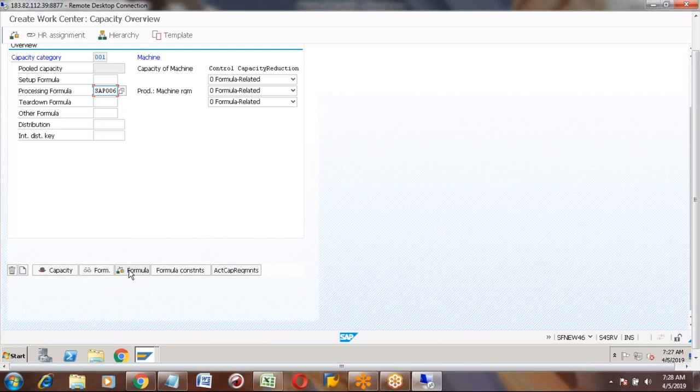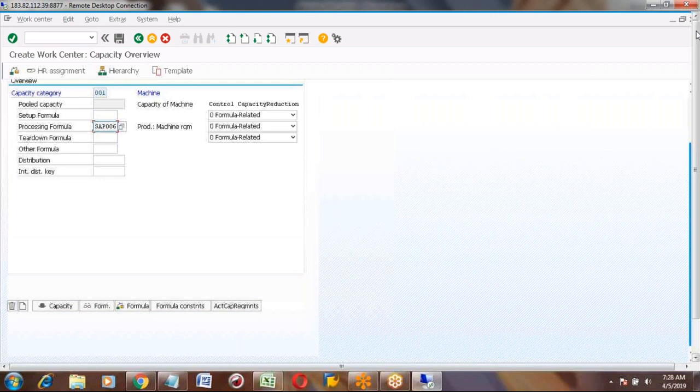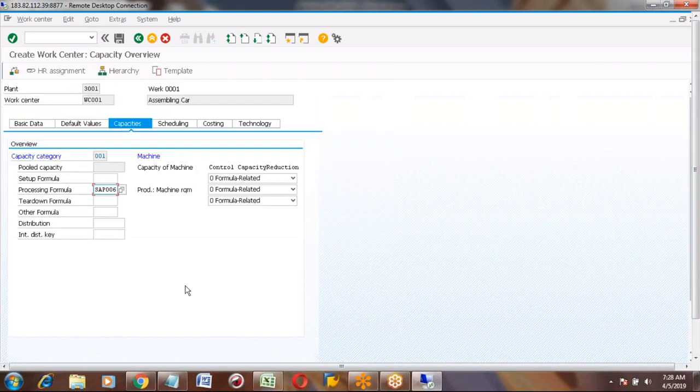And in capacity, we need only one capacity category and the processing formula, nothing else. Other things are not required.